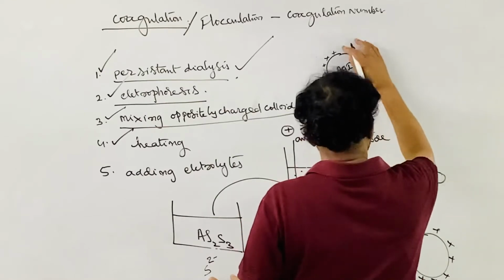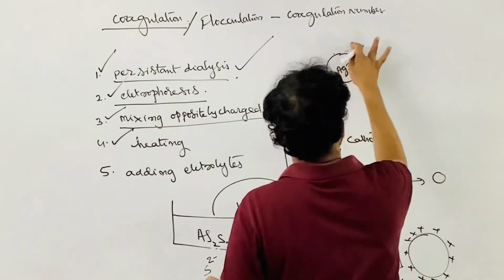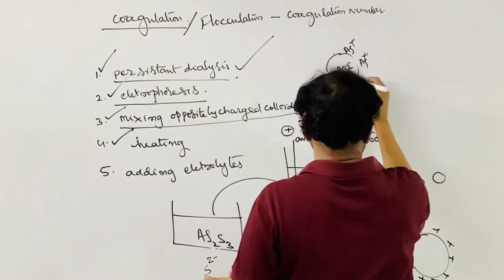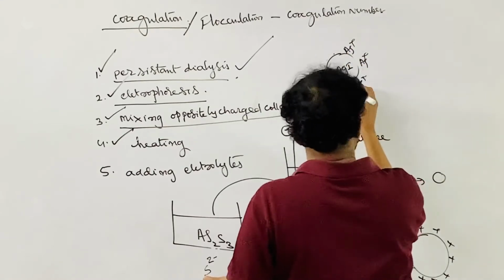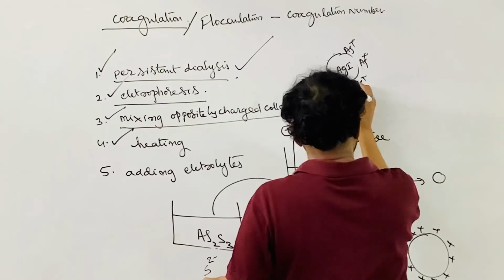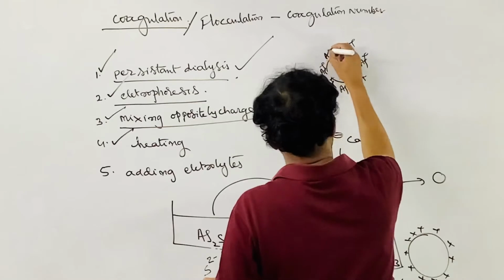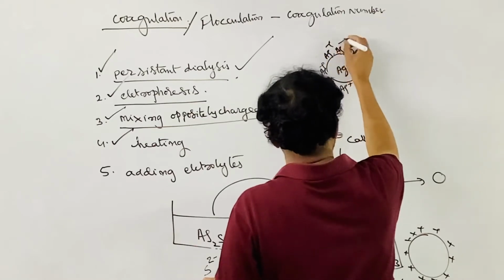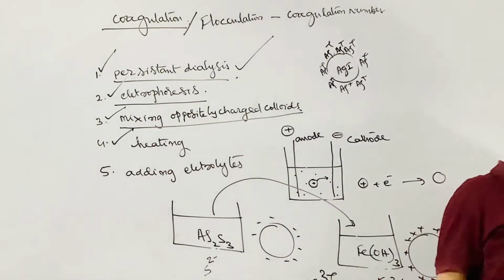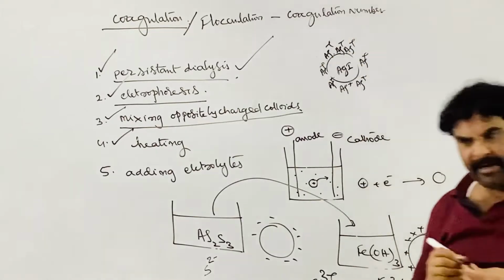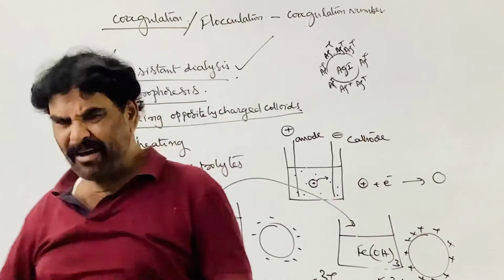Here the Ag plus ions are combined. So the other day we prepared the silver iodide colloidal solution by adding potassium iodide to an excess of silver nitrate solution. The positively charged colloid is formed due to the preferential adsorption of the excess silver ions on the silver iodide. This is the positively charged silver iodide that is formed.